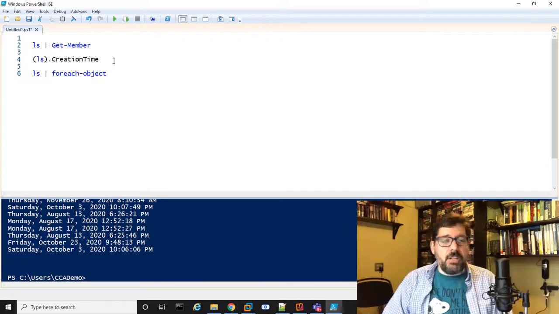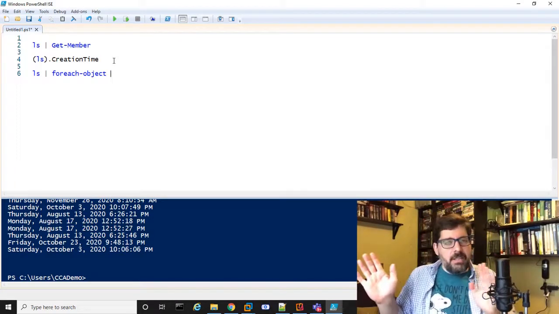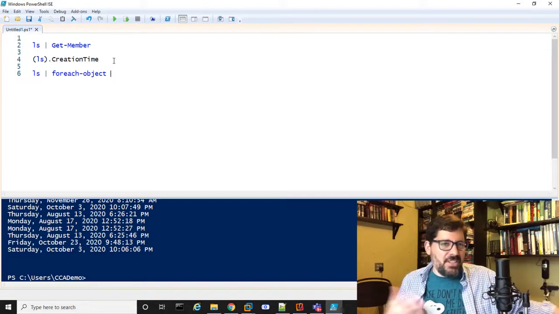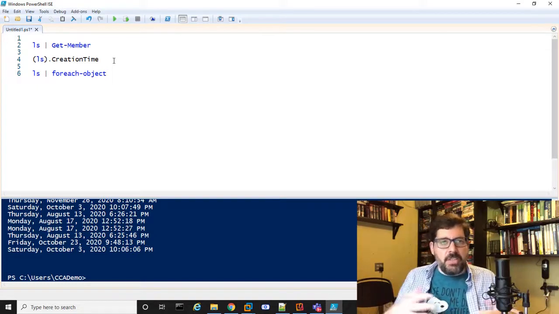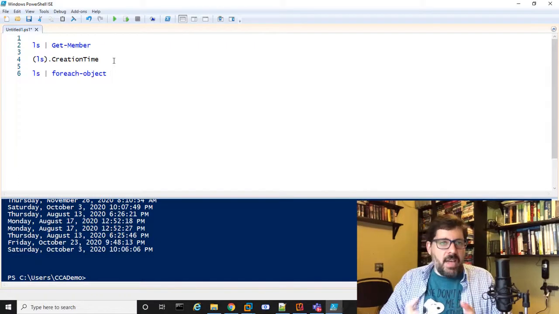Well, it works in PowerShell as well, but it's a little bit different in PowerShell because you're passing the entire object, right? In most of those other shell environments like bash and the Korn shell and so forth in Linux, and in the DOS prompt in Windows, you're not passing objects, you're just passing strings typically, right? But here, these are actual objects that have properties and values of those properties, and the properties have typecasting and so forth. So for each object, I can say do something for each one of those objects.